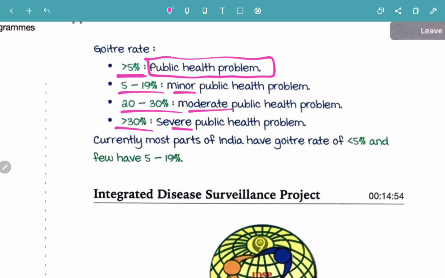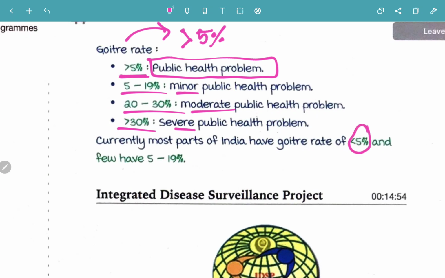So always remember, you say the goiter rate is a public health problem when it is more than 5%. Normally the goiter rate must be less than 5%. If it's 5 to 19, it's minor. If it is 20 to 30, it's moderate, and more than 30, it's going to be a very severe public health problem. Currently most parts of India have a goiter rate of less than 5%, and only a few have 5 to 19%. Remember, less than 5% is normal.